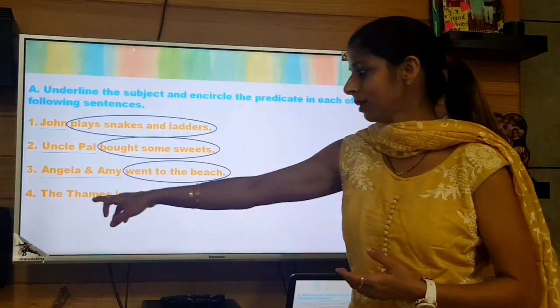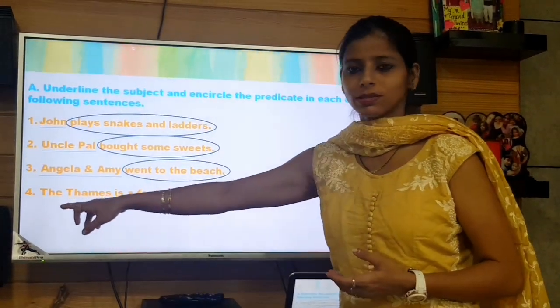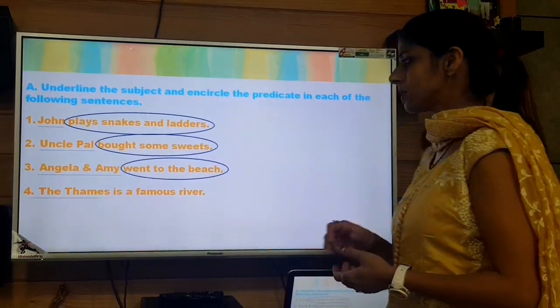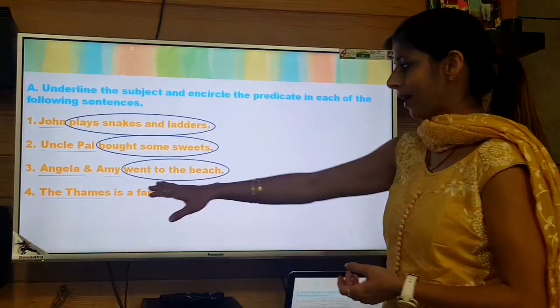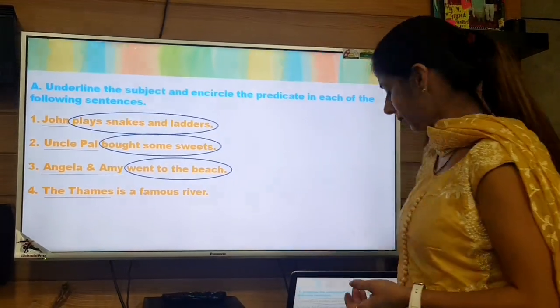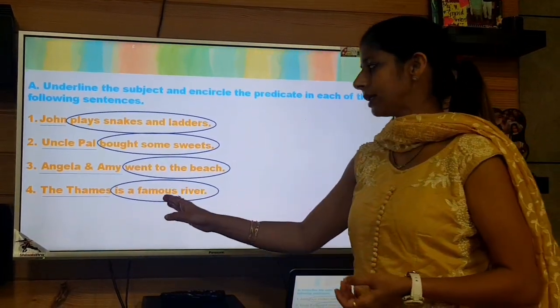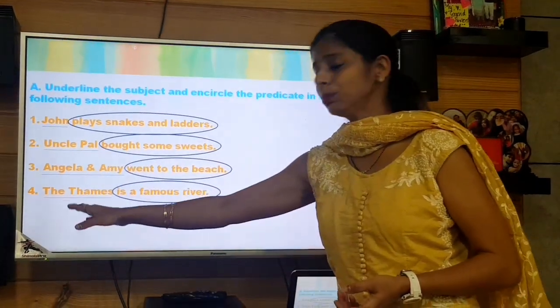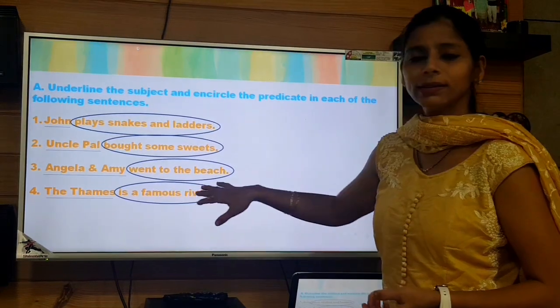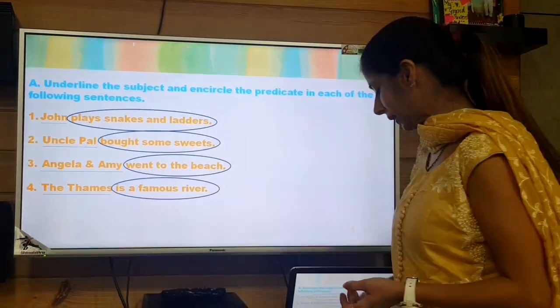It is describing the river Thames. So the Thames is your subject and the rest of the part, is a famous river, is your predicate. It is telling more about this subject, the Thames, right? That is why this has become the predicate.